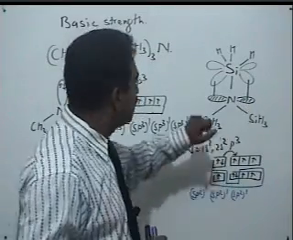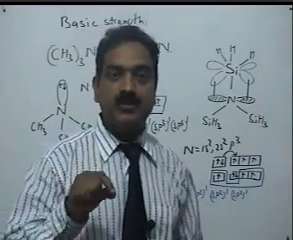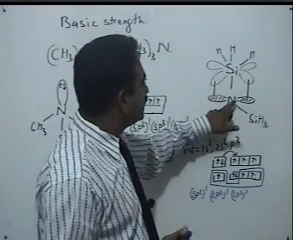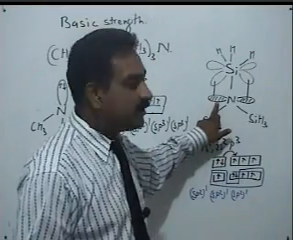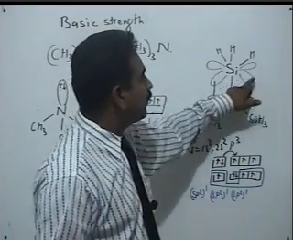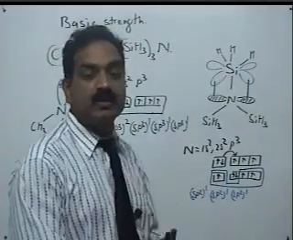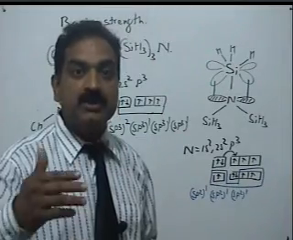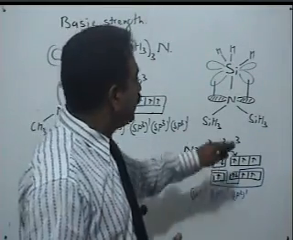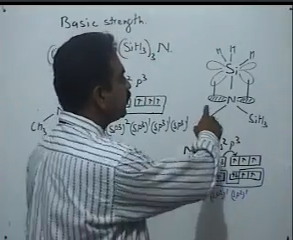Now what happens? Silicon has vacant d orbitals. This p orbital, which is completely filled, of nitrogen, and the vacant d orbital of silicon, इनके बीच में overlapping होती है, and this bond is called back bond. This bond is called what? Back bond.